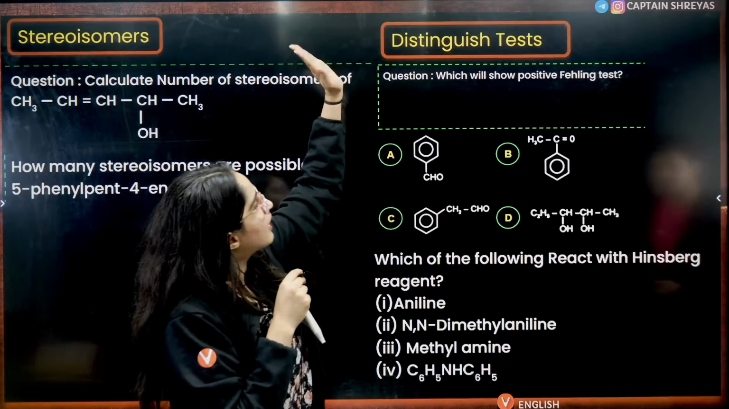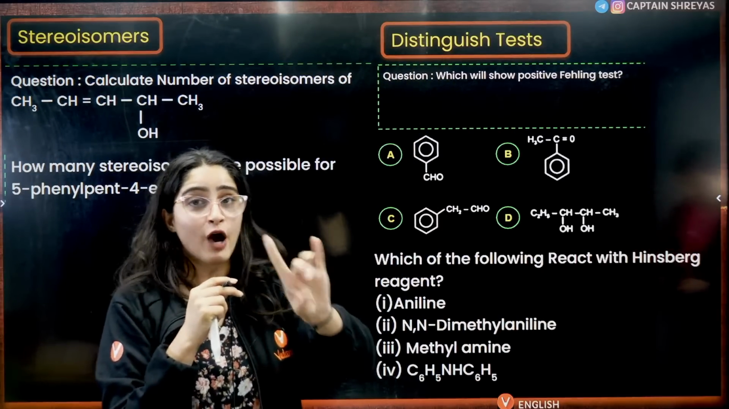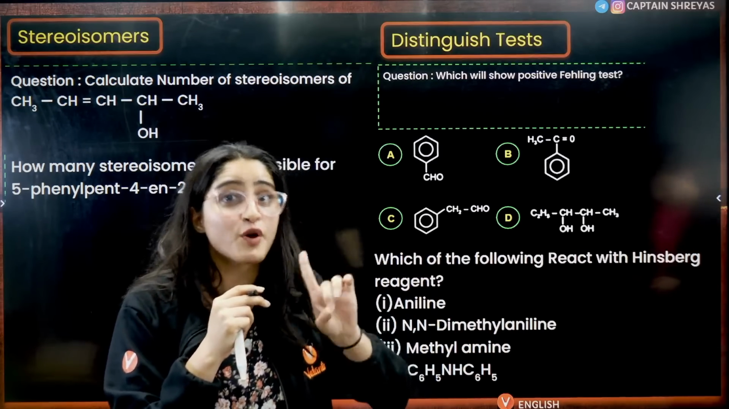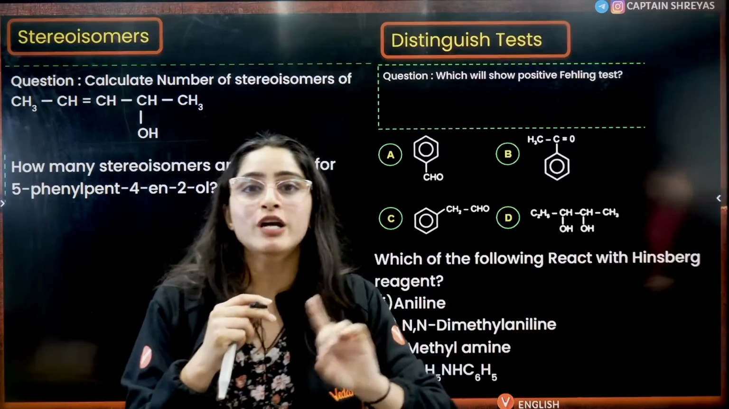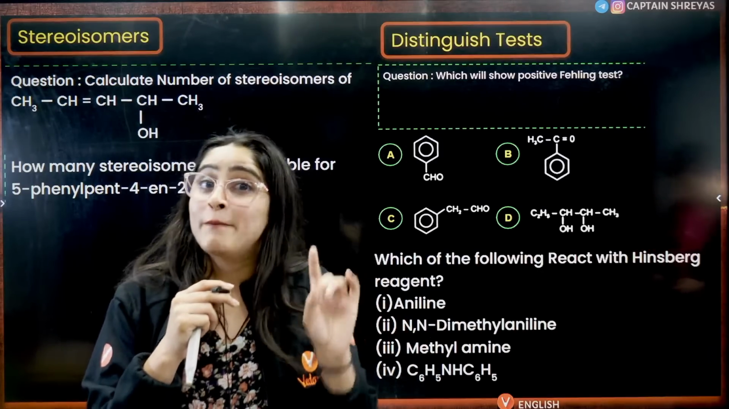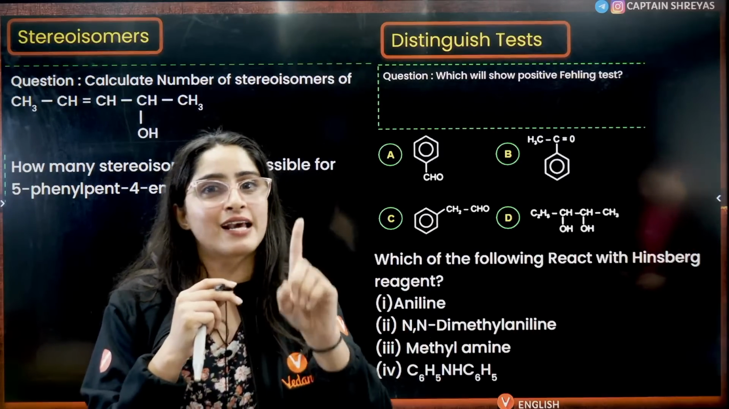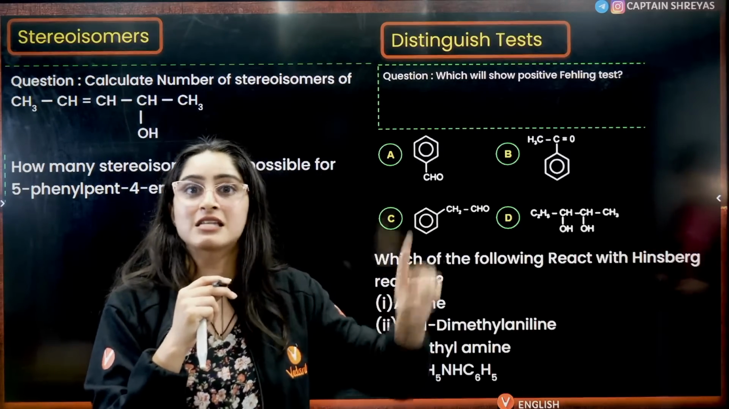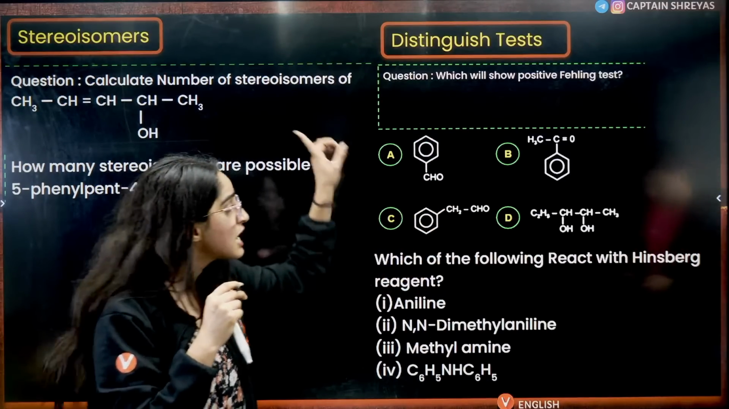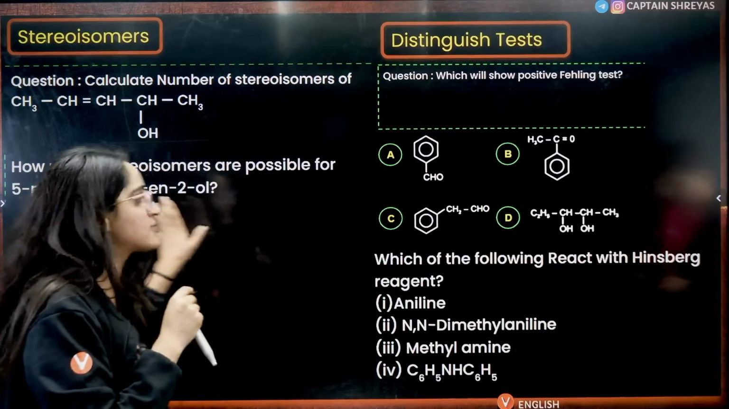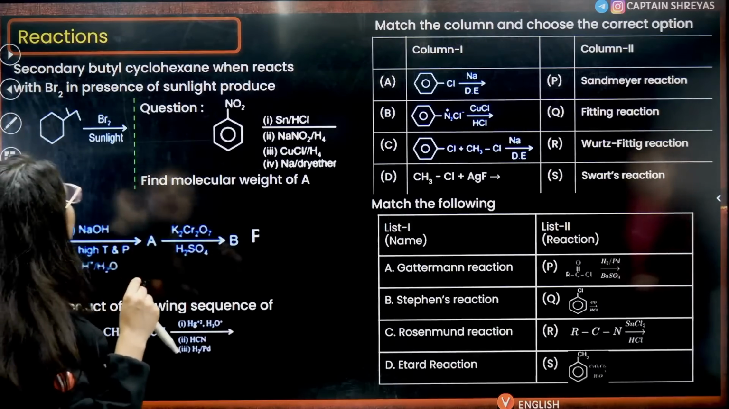Now, next is distinguishing tests. Listen to this very carefully, because till now distinguishing tests have been asked in Fehling test. They have not asked iodoform test till now, but they can ask you iodoform test, they can ask you carbylamine test in the upcoming shifts, because they have asked 2 questions based on distinguishing tests, that is Hinsberg and Fehling test, right? Next is reactions.